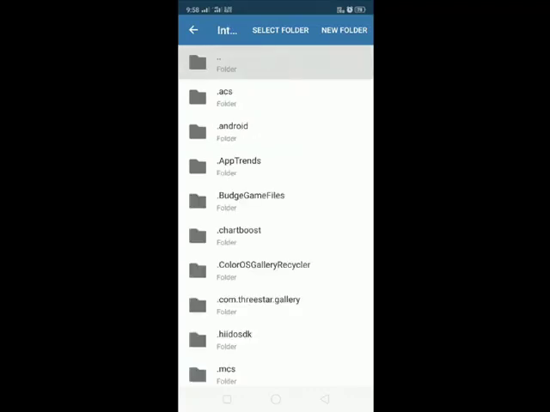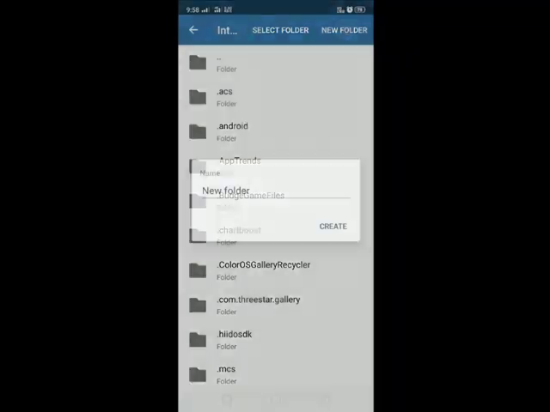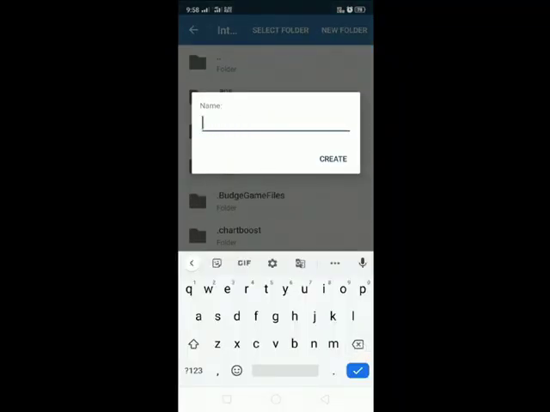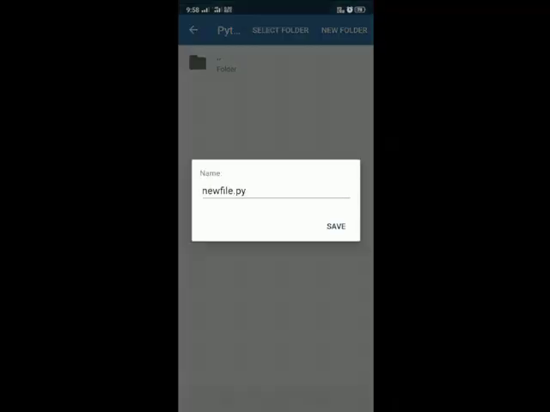For this, select internal storage. Here you need to create a folder, new folder. The folder name is Python. You can give any other name, but I just want to give Python only to store Python programs. Create. So the folder is created. Now click on select folder to save the file.